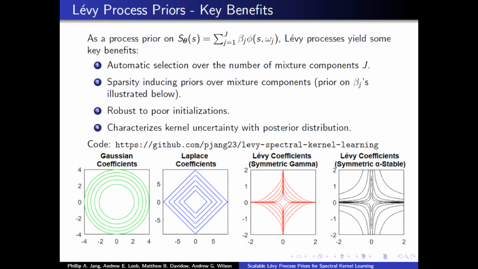A third benefit to our approach is its robustness to poor initializations, as our MCMC algorithm allows us to escape from poor initializations. Finally, our approach yields a posterior distribution over kernel functions rather than just a point estimate, and this allows us to account for kernel uncertainty in our predictions.